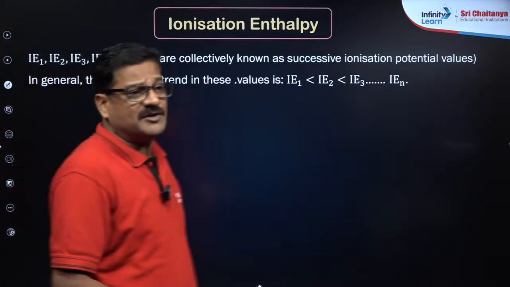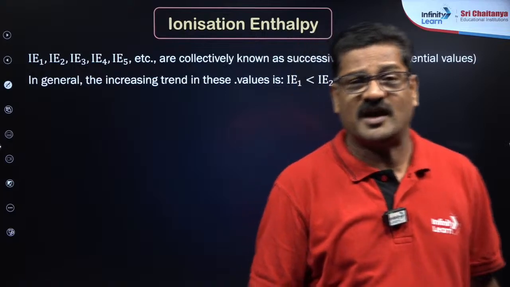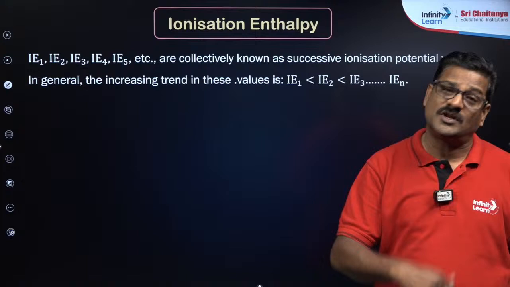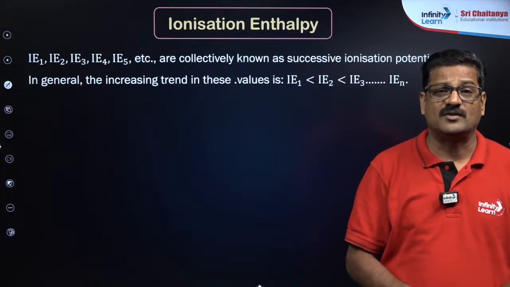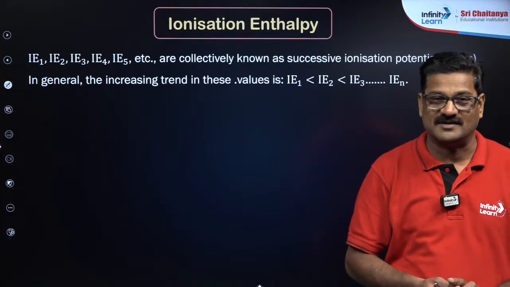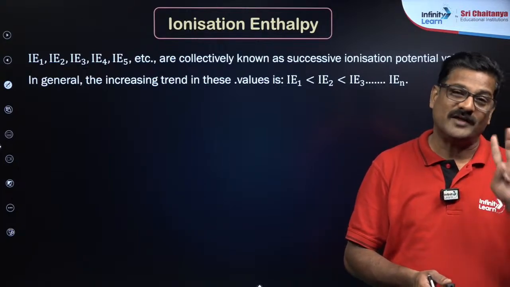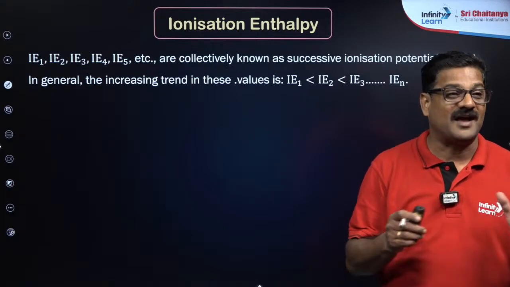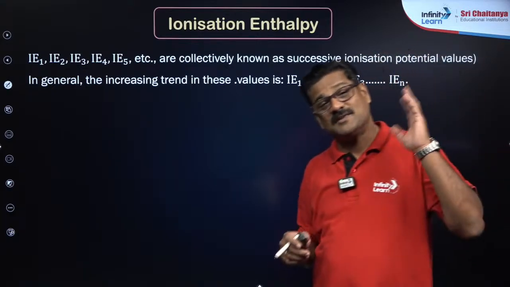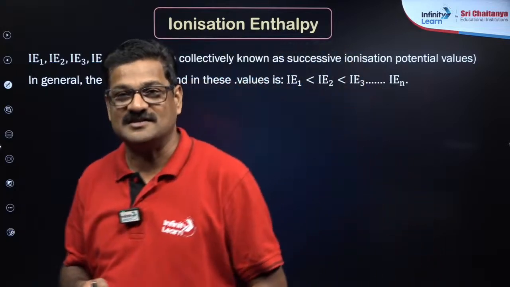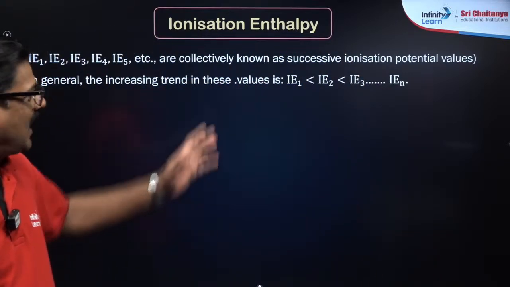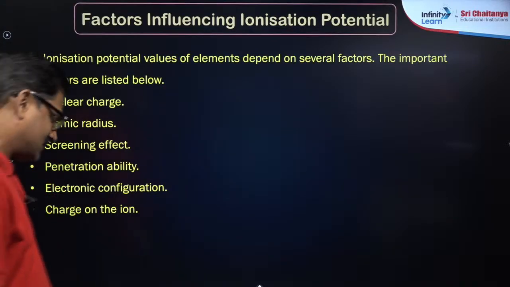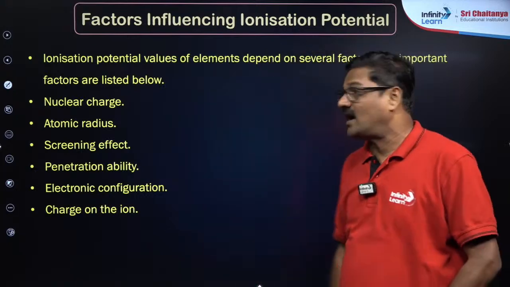The maximum possible number of ionization energy values for an atom equals the number of electrons it has. Hydrogen has only one ionization energy possible. Helium has 2 electrons, so 2 ionization energy values are possible. Nitrogen has 7 electrons, so 7 ionization energies are possible. Calcium has 20 electrons, so 20 ionization energies are possible. Okay, so n stands for the total number of electrons that are there, right?